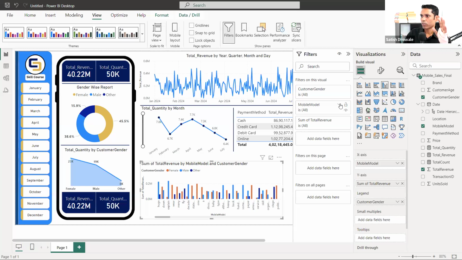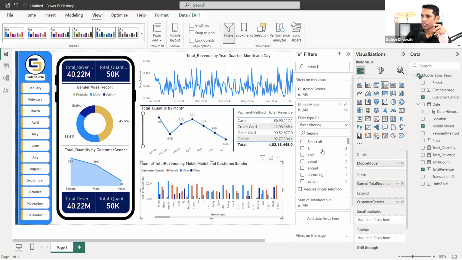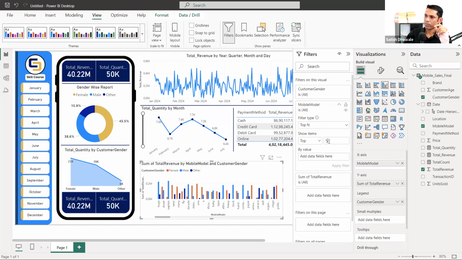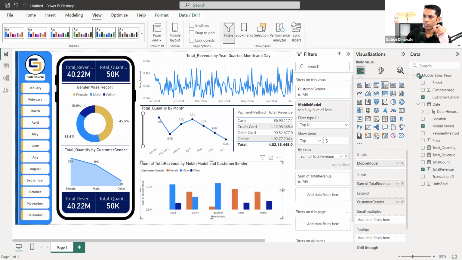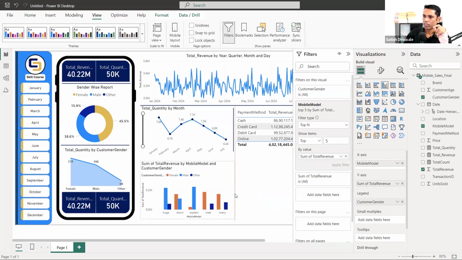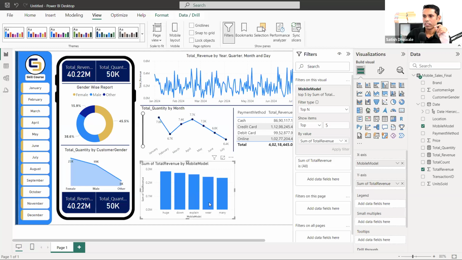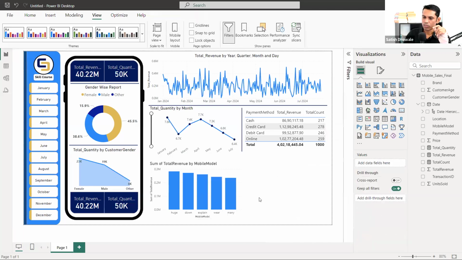So I'll go back to the mobile model filter option and choose top N, and inside it, by value total revenue, apply the filter. Now you are getting only the top 5 models gender wise. And if you don't want gender wise, you can remove it. It is up to you how you want to display that particular report. So you're getting all the details mobile type wise. You can even make similar formatting that I made previously.